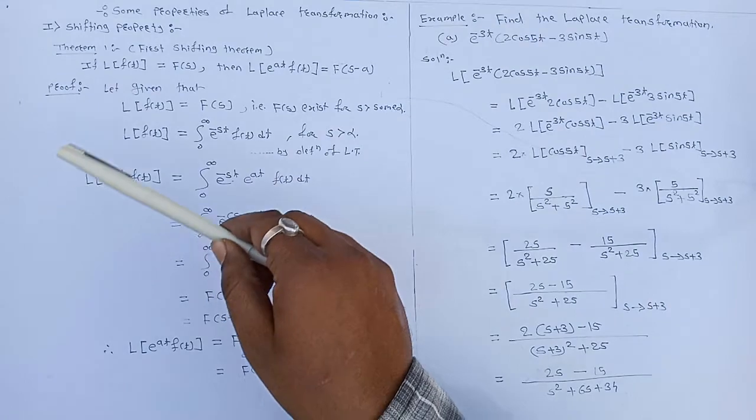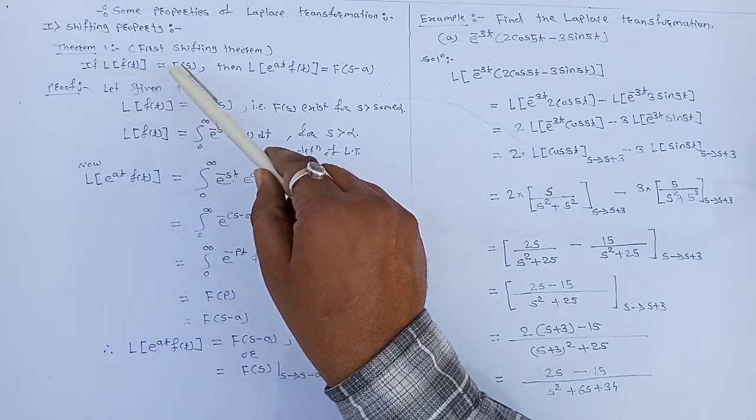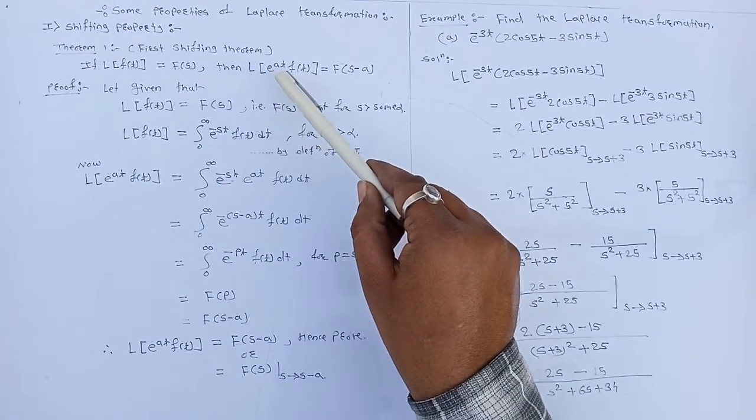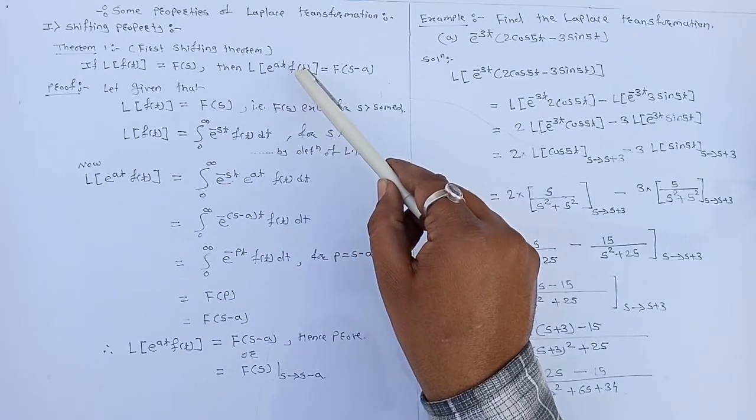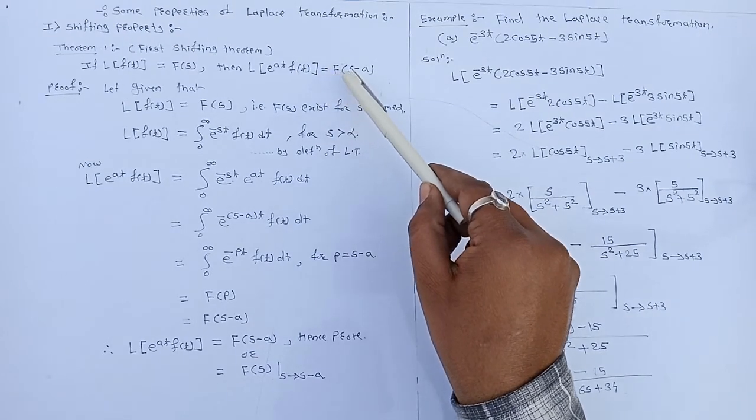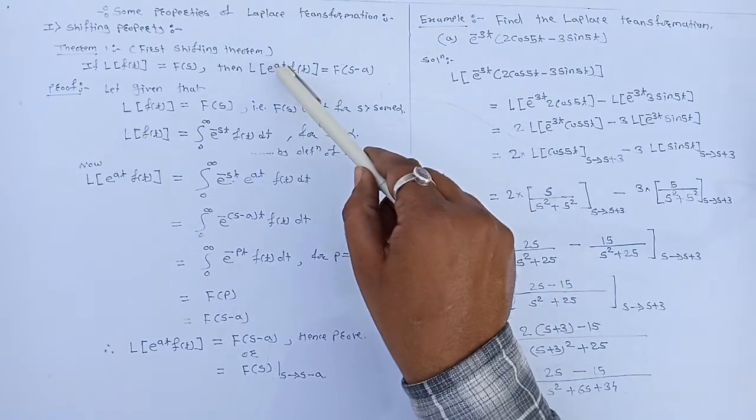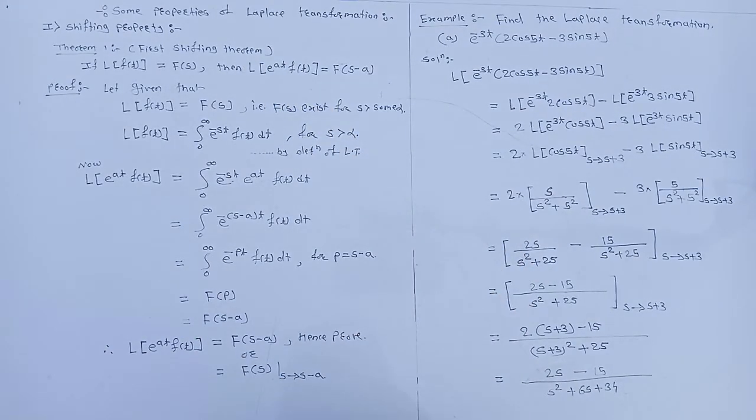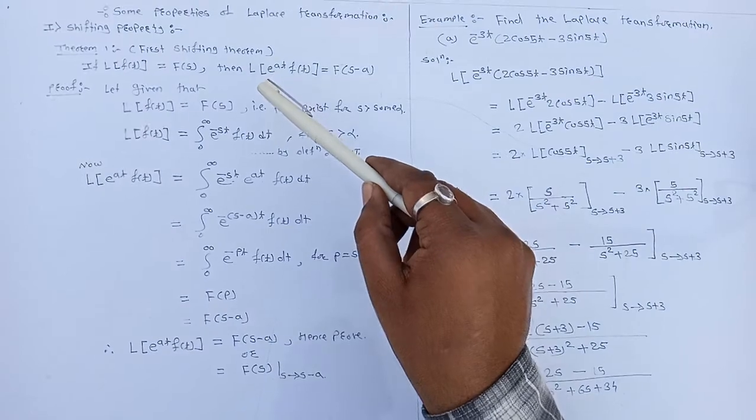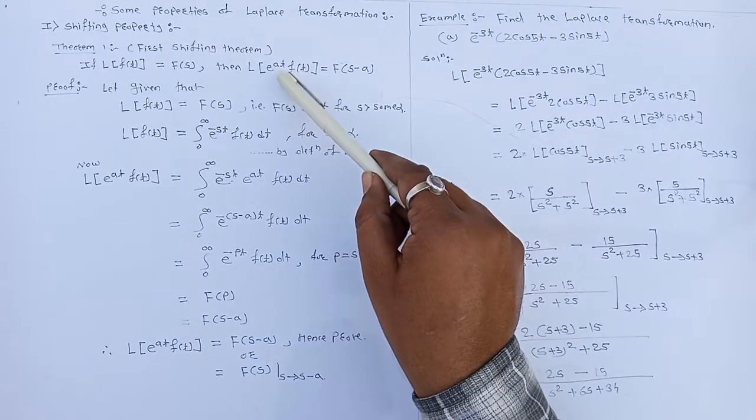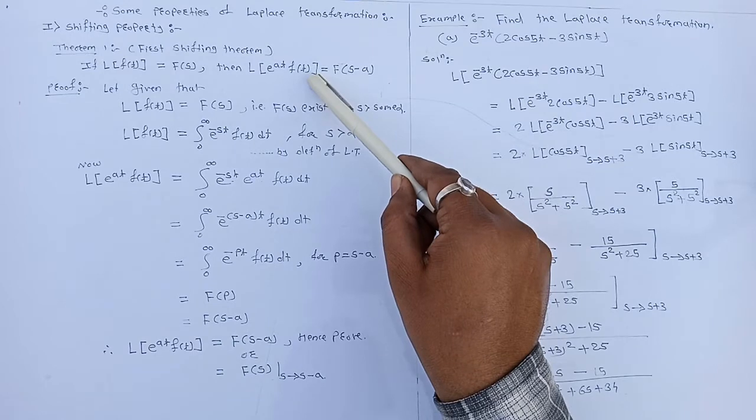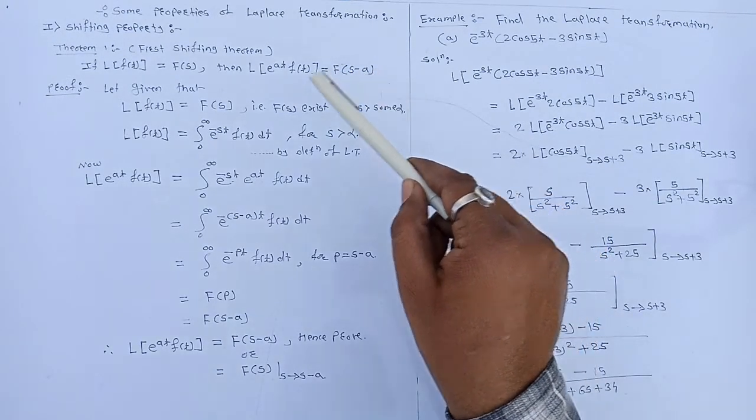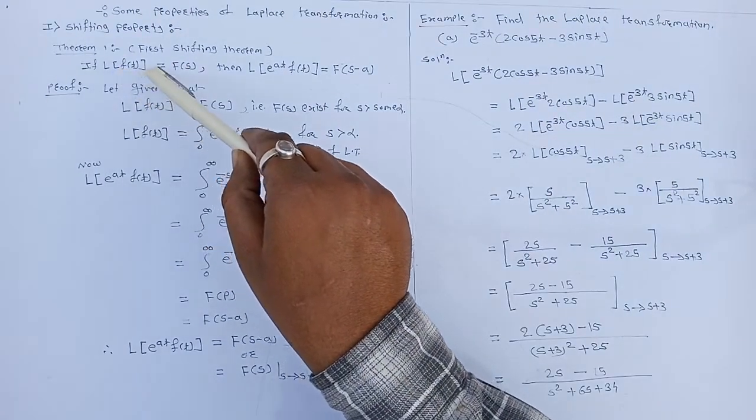Theorem number one: if Laplace of f of t is equal to F of s, then Laplace of e raised to power at into f of t is equal to F of s minus a, where a is the coefficient in e raised to power at. That means to find Laplace of e raised to power at into f of t, it is equal to F of s minus a, where Laplace of f of t is equal to F of s.